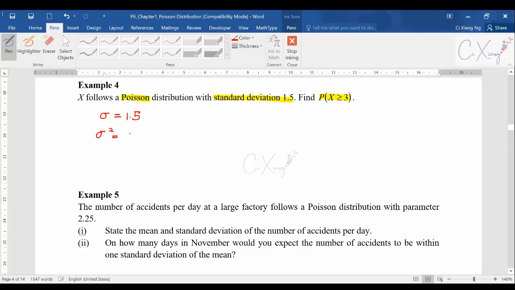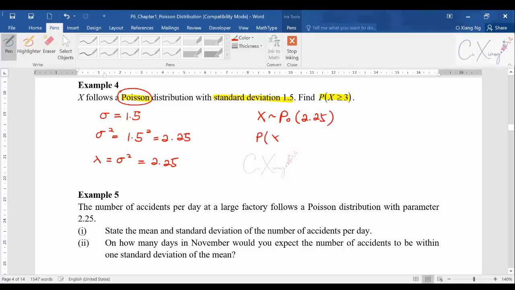The variance will be 1.5 squared, which is 2.25. For Poisson distribution, you know that the mean is equal to the variance, which is also 2.25. This is knowledge that you should remember.